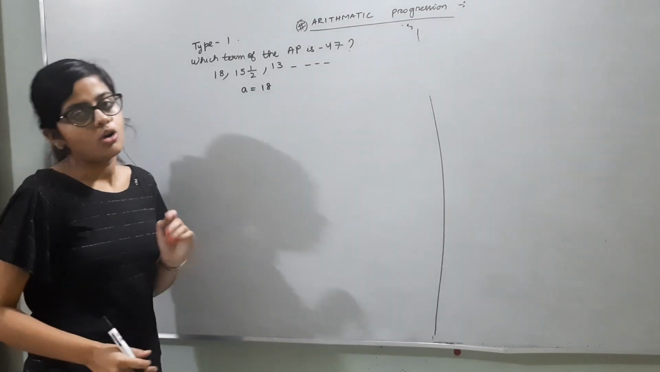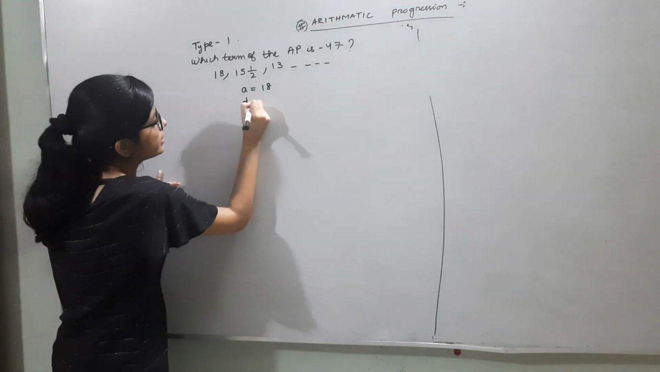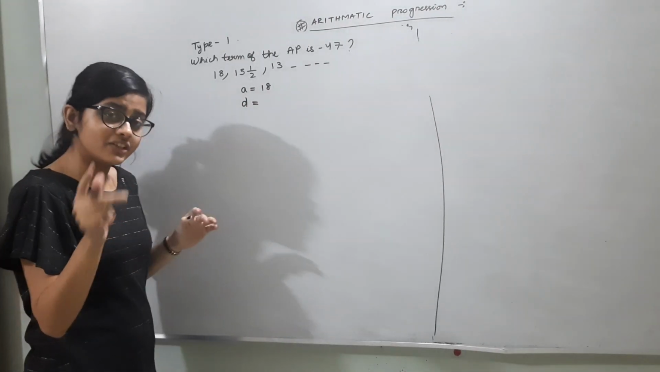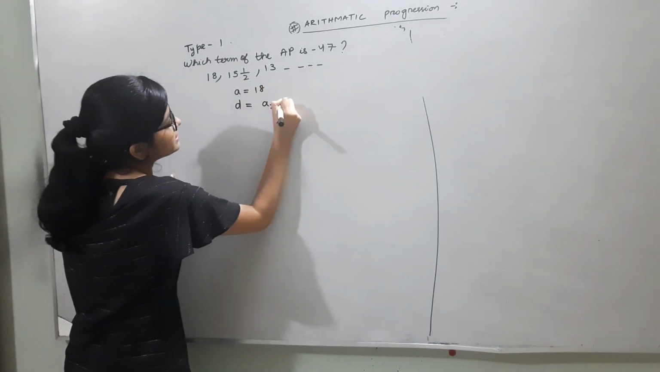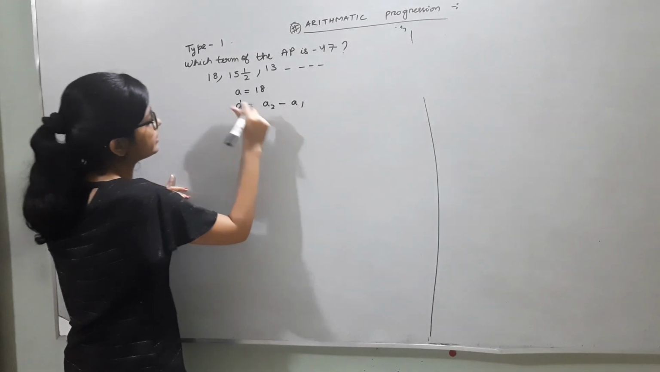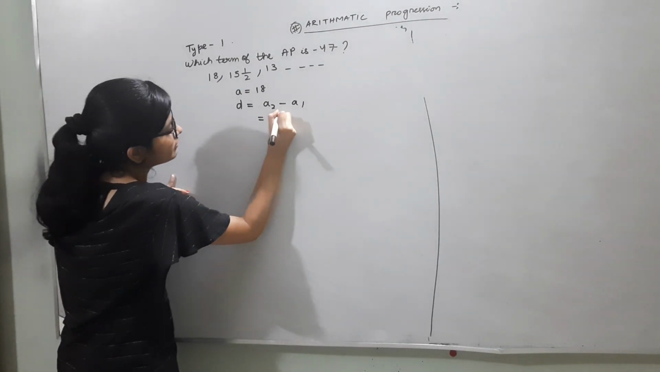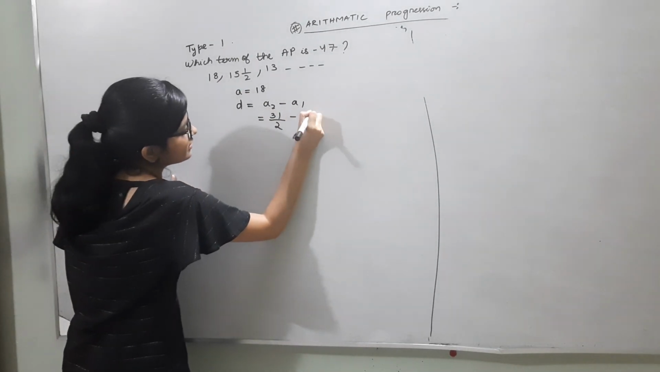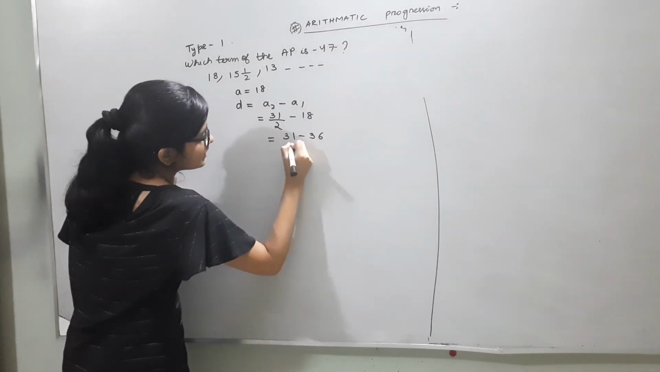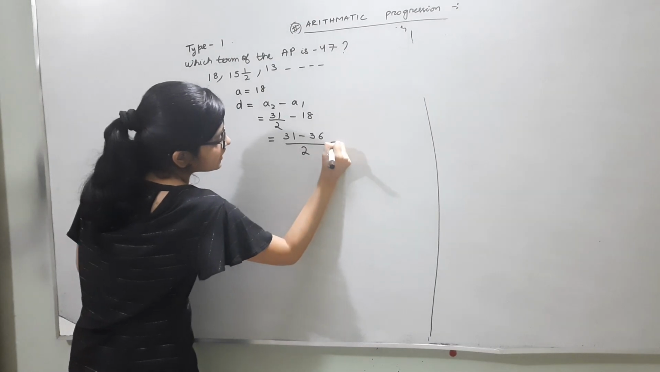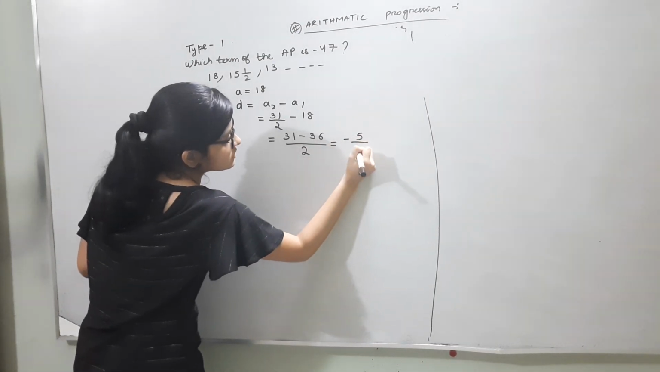Next we need to find the common difference. D equal to, the common difference is the difference between any two consecutive terms of the AP. So D is equal to A2 minus A1. That is equal to 15 1 by 2, which means 31 by 2, minus 18. That is equal to (31 minus 36) by 2, which is minus 5 by 2, the common difference of the AP.